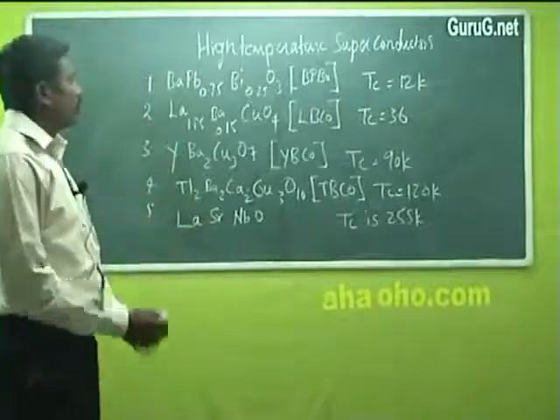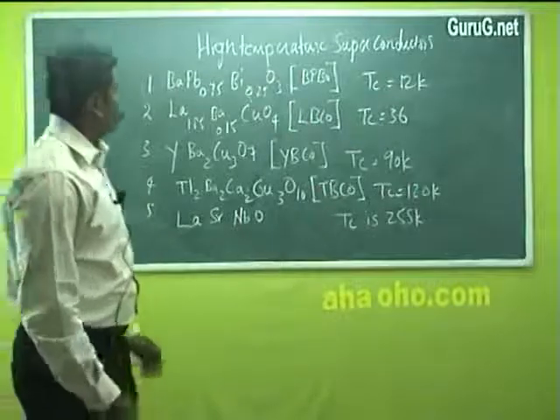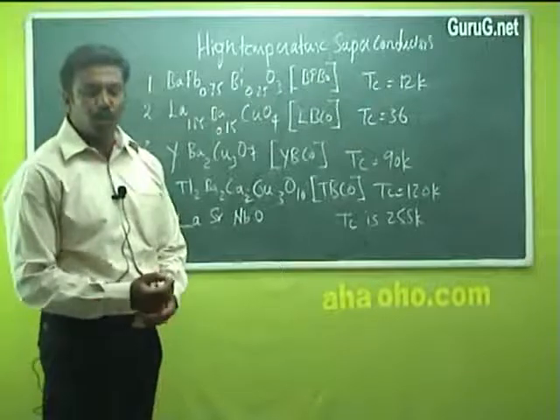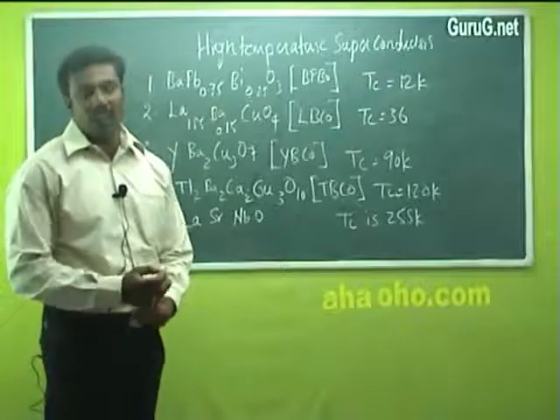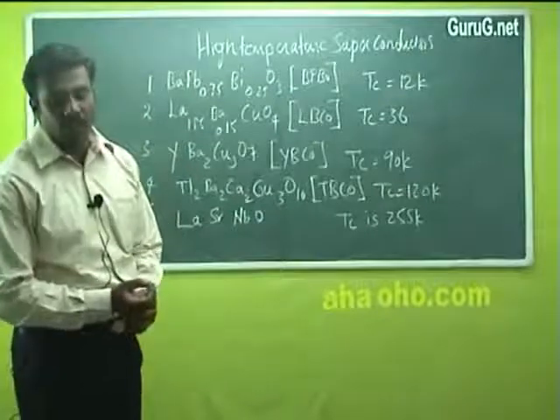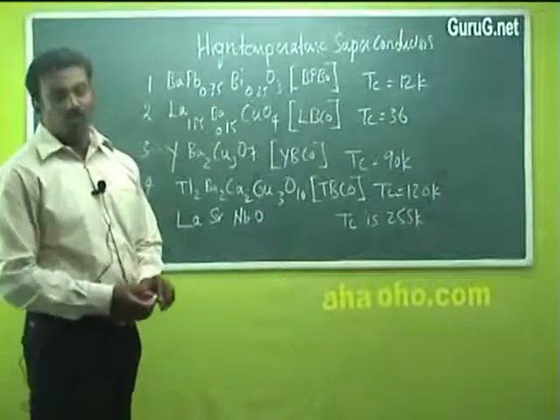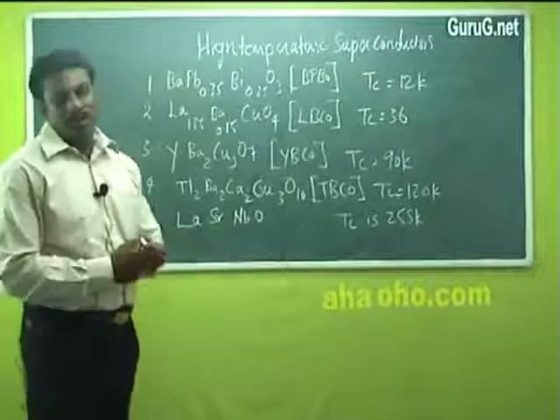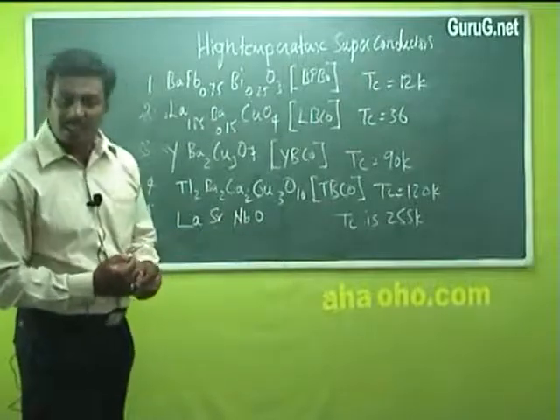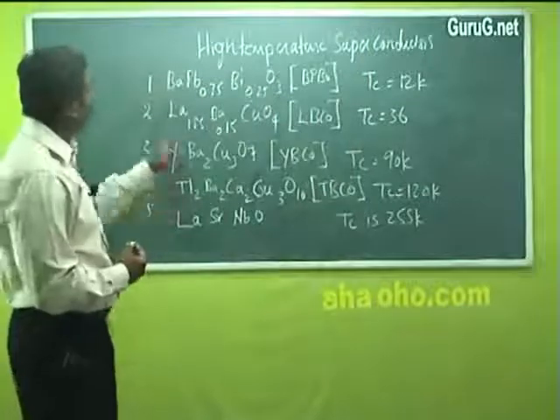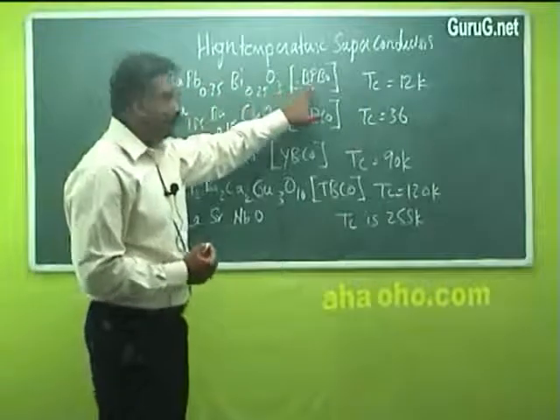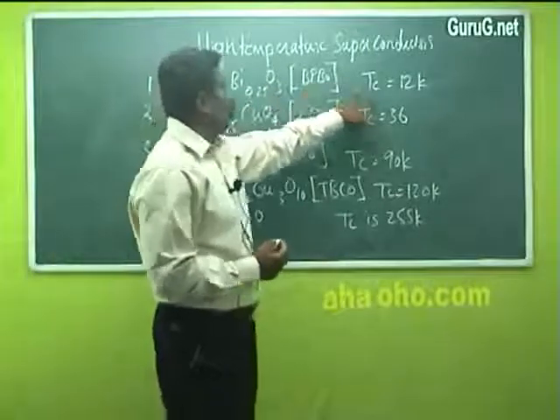Next is high temperature superconductors. If the transition temperature is high, we call it high temperature superconductors. That is about 12 Kelvin. If the transition temperature of the superconductor is above 12 Kelvin, we call it high temperature superconductors. Now R&D is going on, and people have developed even superconductors at room temperature.